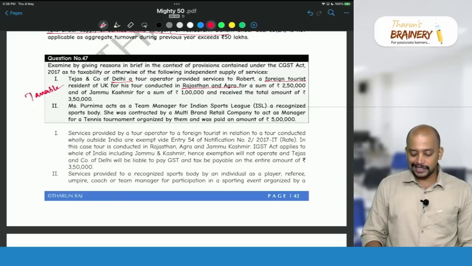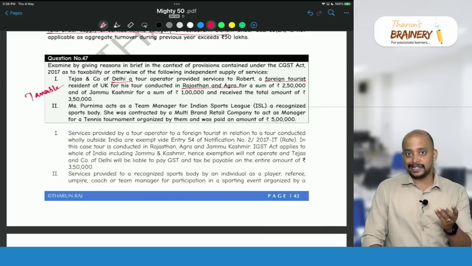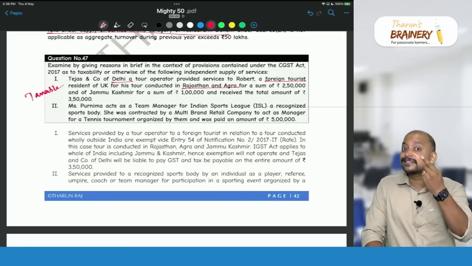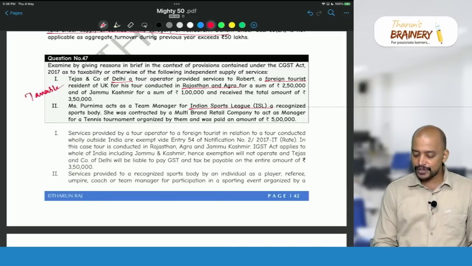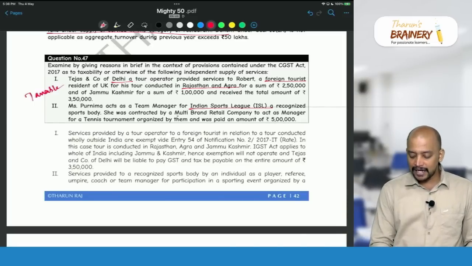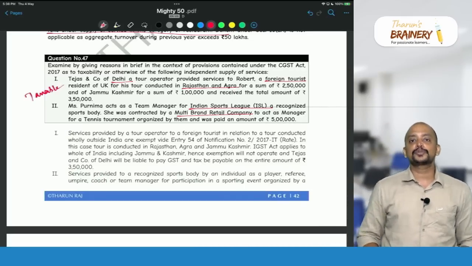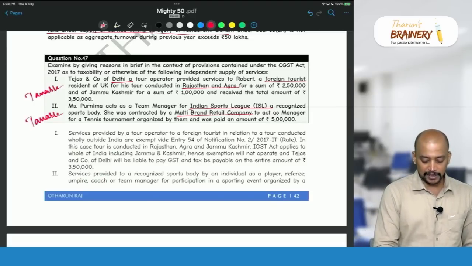She was contracted by a multi-brand retail company to act as manager for a tennis tournament organized by them, and was paid 5 lakh rupees. Services provided by a player, referee, umpire, coach, team manager to recognized sports bodies only are exempted. But in this case, Purnima is providing services not to the Indian Sports League, but to a multi-brand retail company. So it is not to a recognized sports body. Therefore, the said activity will again be taxable.